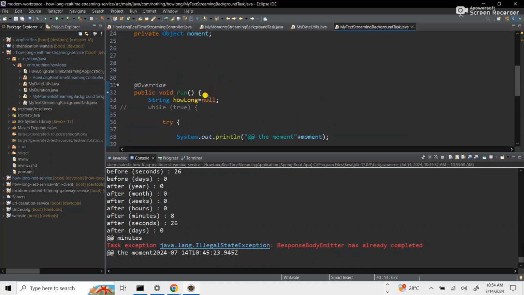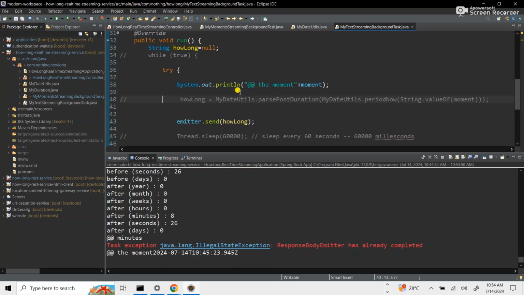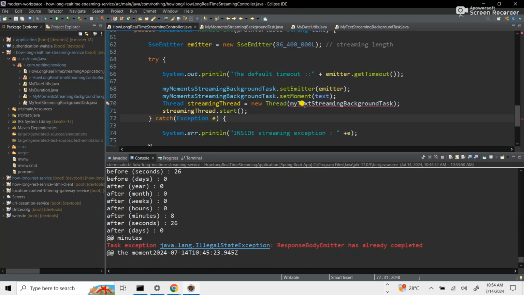So now what we do is that we'll pass in the text. When we pass in the text, we emit the text. So let's go back to our controller step by step. So we'll pass the text. Then when we pass the text, we'll stream the text. We'll just display the text. So let's go back. So we do that with my moment.